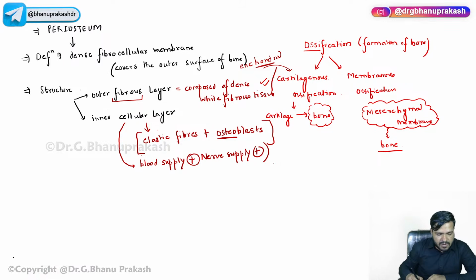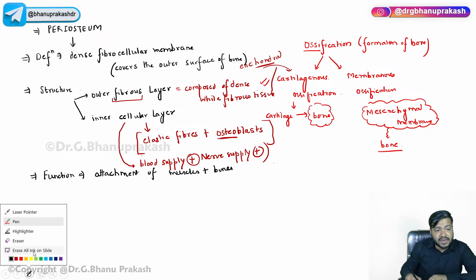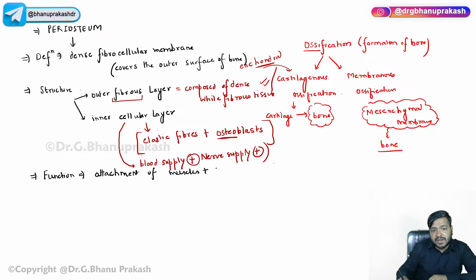Apart from that, you should remember the function as well. The basic function of the periosteum is the attachment of muscles, tendons, and ligaments.